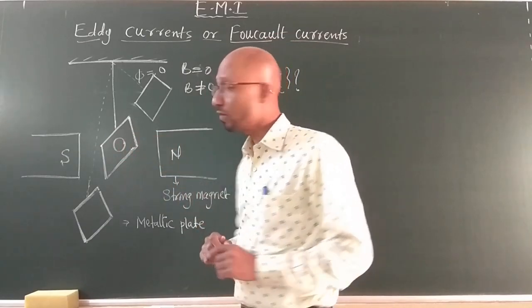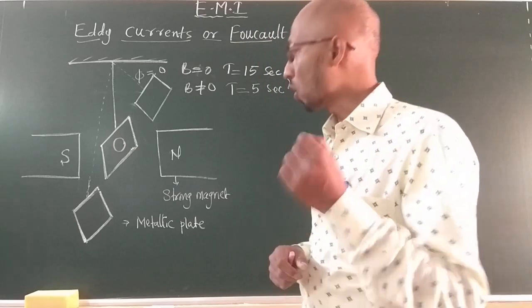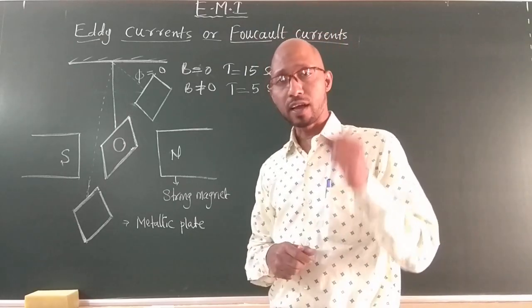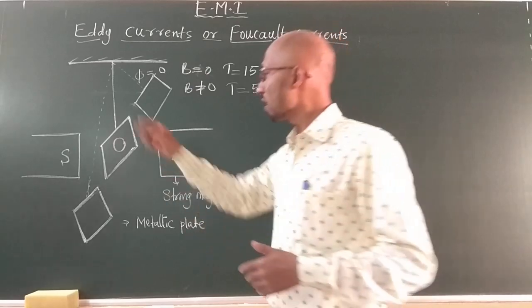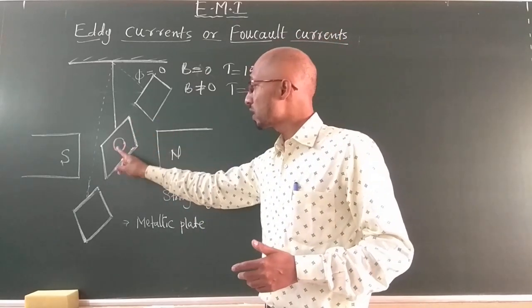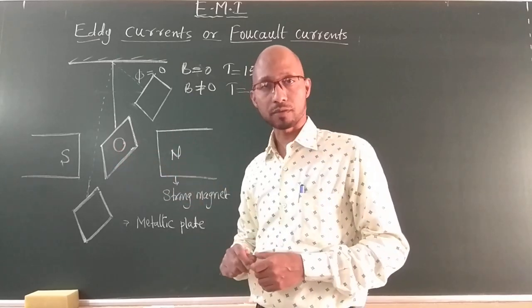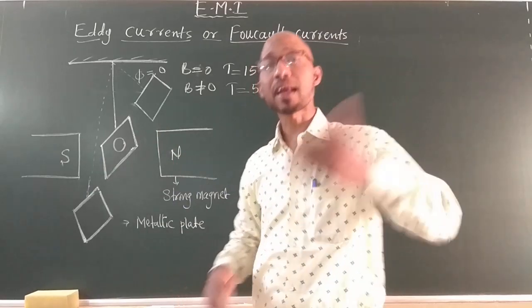Now the question comes, what is the direction of the current? According to Lenz's law, if any induced EMF is formed in a conductor or plate, the induced current tries to oppose the cause. Here, the cause is the increasing magnetic flux.